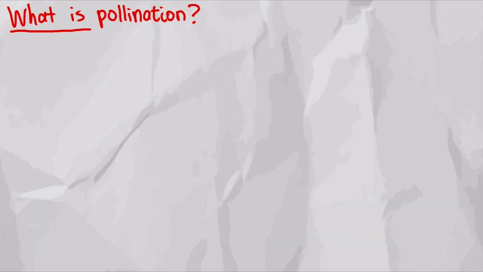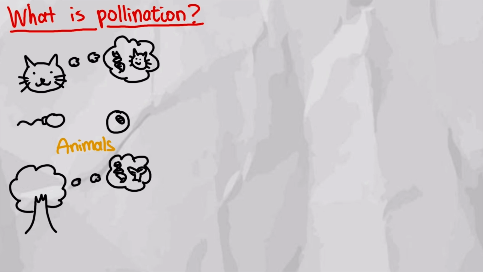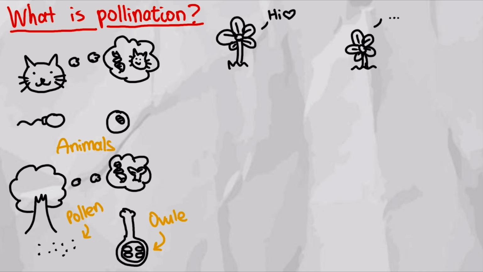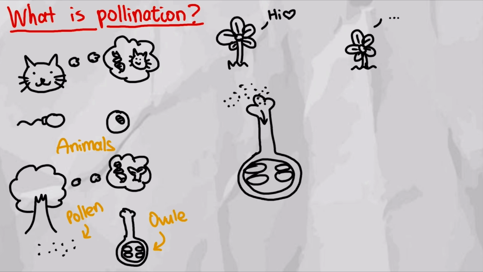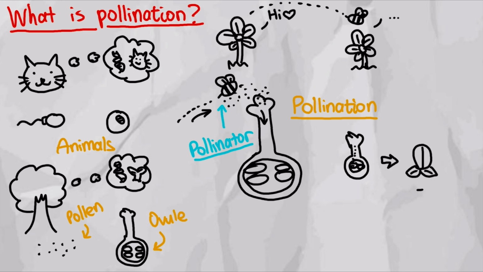The goal of every living organism is to survive and reproduce so they can pass their genes to their offspring. Instead of trying to insert sperm into an egg like animals, plants want to insert their pollen into an ovule. Many plants need to transfer their pollen to a different plant of the same species, but they can't leave the dirt and walk over to a mate they've been crushing on. This process of transferring pollen into the ovule is referred to as pollination, and the animals that help with the transfer process are referred to as pollinators. After a plant is successfully pollinated, seeds will be produced, ready to grow into a new plant.